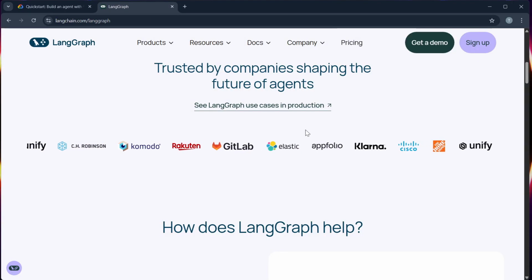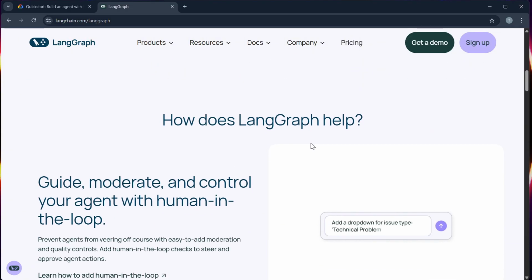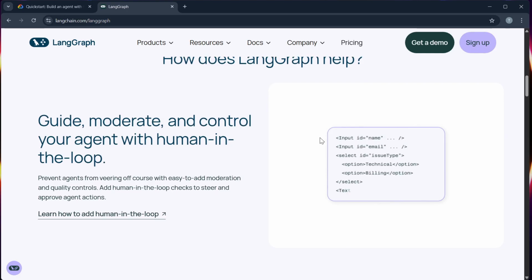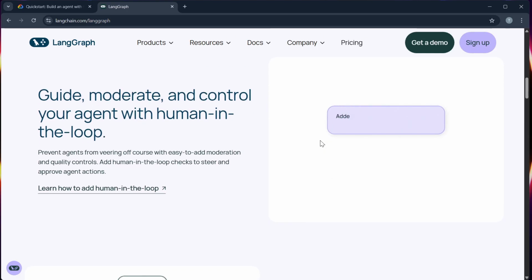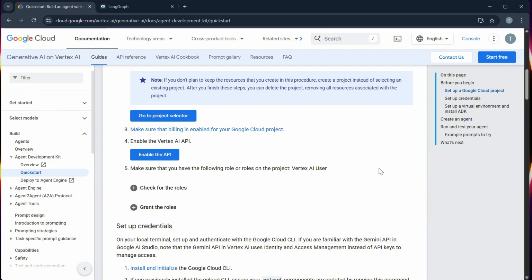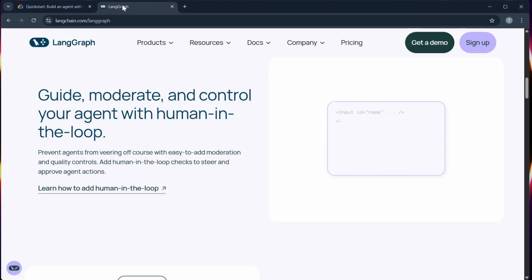Number 2, ease of use. LangGraph is open source and has a growing community that contributes plugins and workflows. It's flexible and developer friendly. ADK though is powerful, and it may feel more rigid as it's still maturing with limited customization options compared to LangGraph.